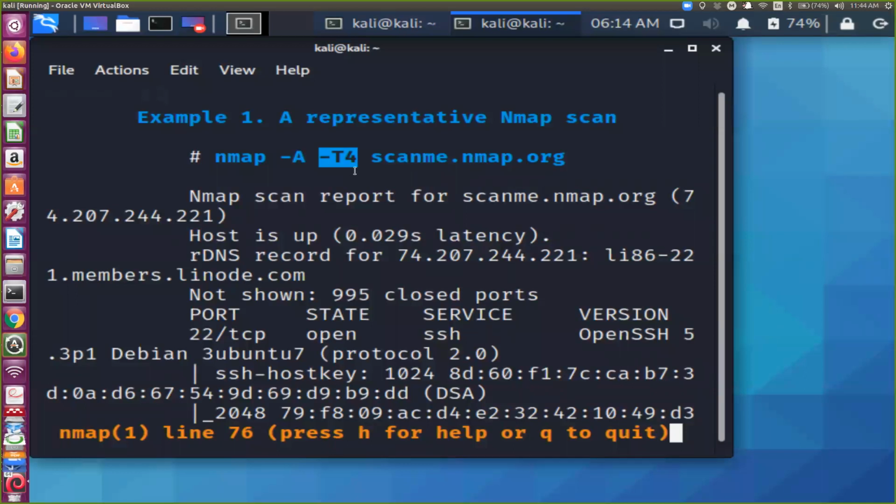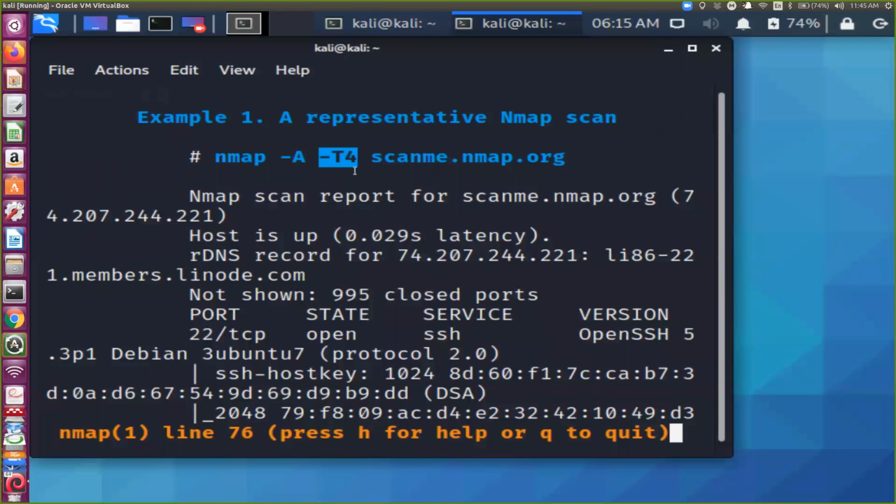Another very important thing: under cybercrime, if you are doing nmap on any website without their permission, that is a crime under cyber law. You can do it only on your own machines or on those machines where you have permission.